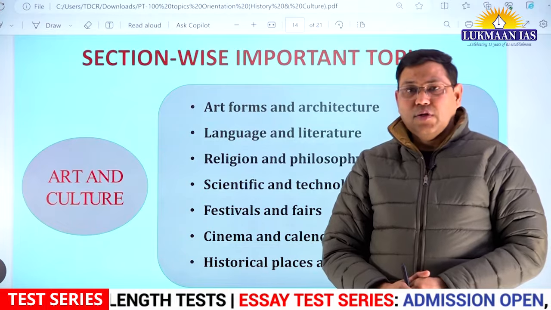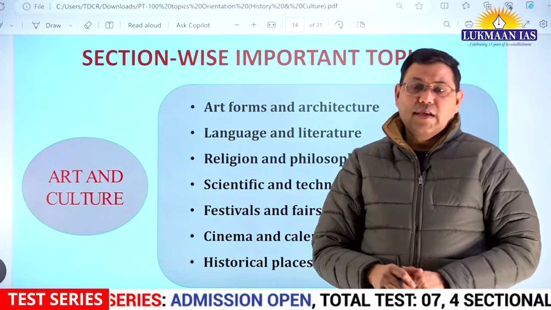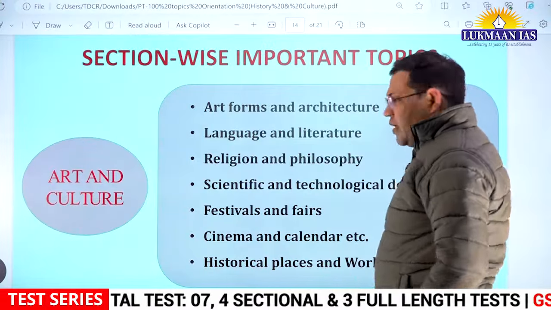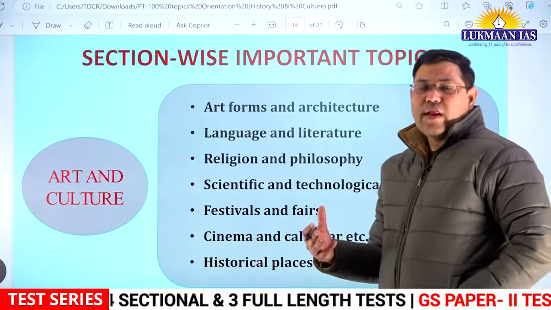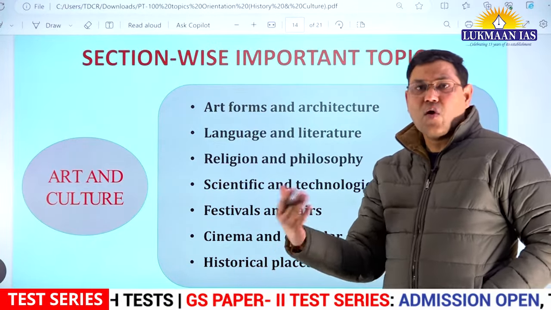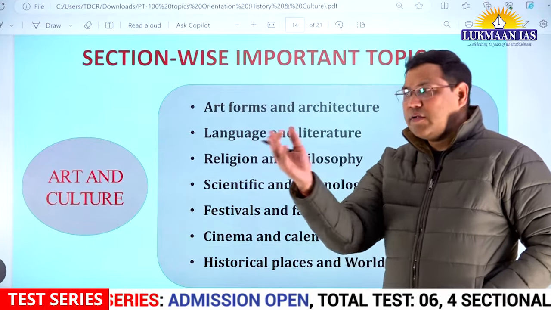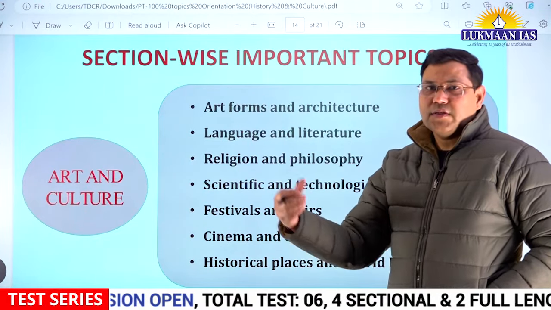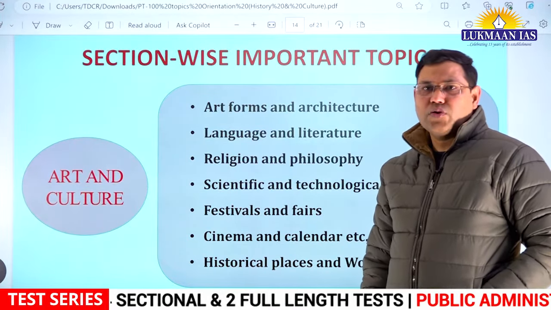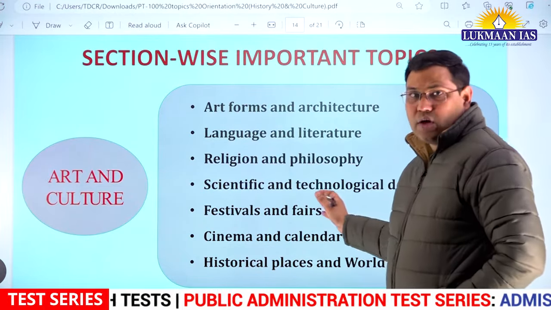The NCERT books, part 1 and part 2, An Introduction to Art, related to class 11th and 12th, should be thoroughly studied. Language and literature, they have asked questions. So language and literature means it could be Vedic literature, it could be different scholars and their contribution. There is a book given, there are writers' names given, and sometimes you have to see which pairs are matched. Sometimes you have to identify simply who is the writer of these particular books, right? So that should be studied well. Religion and philosophy, I already talked about.